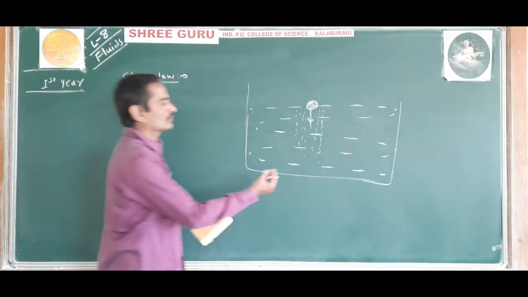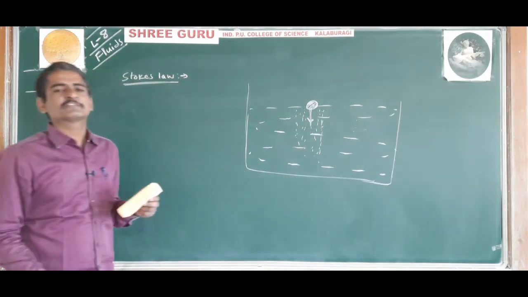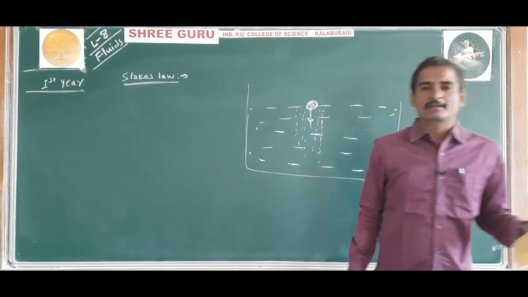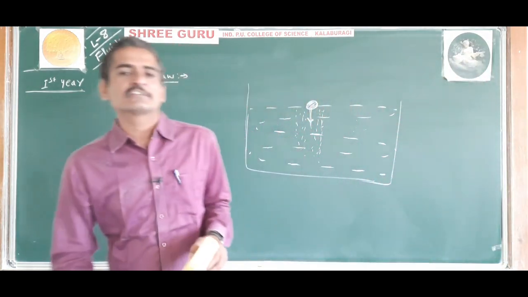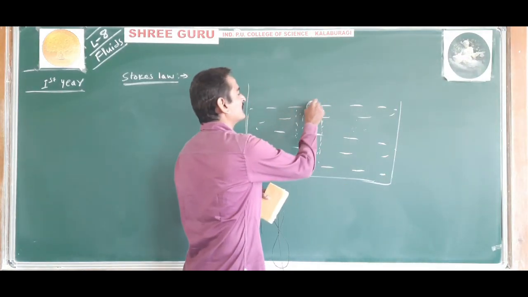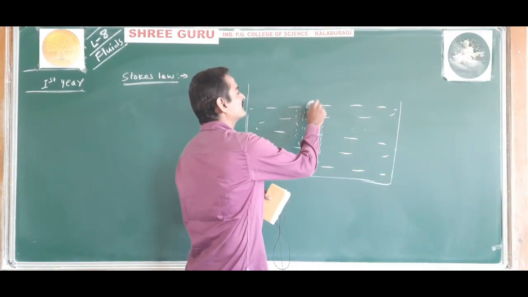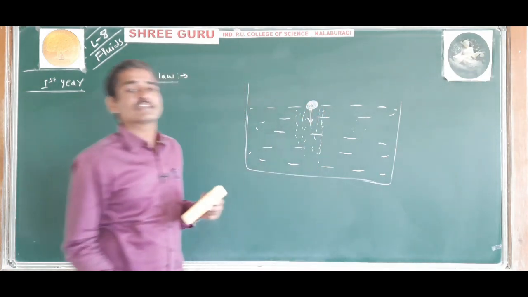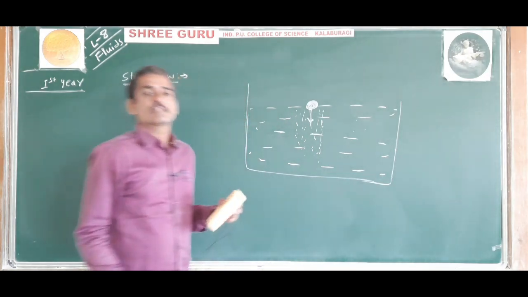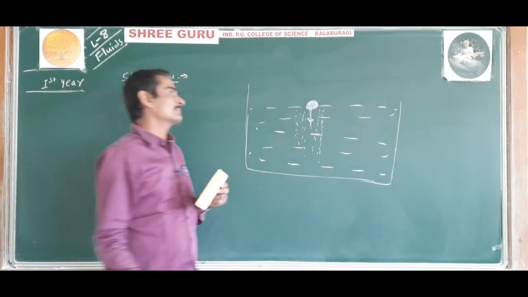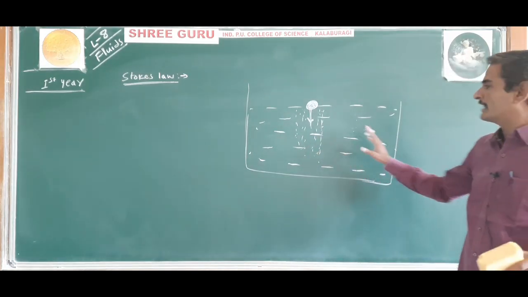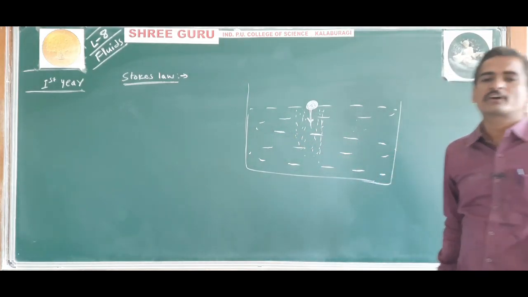The viscous force opposes the motion of the sphere, and the magnitude of the viscous force depends upon the shape and size of the falling body, as well as on the viscosity of the liquid.